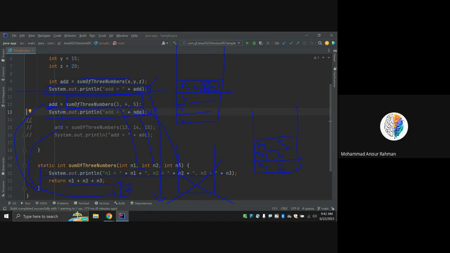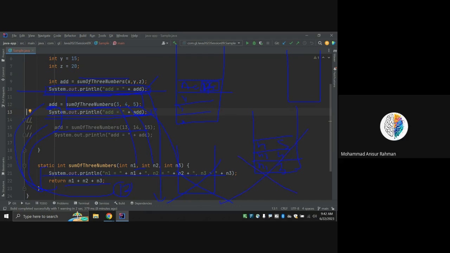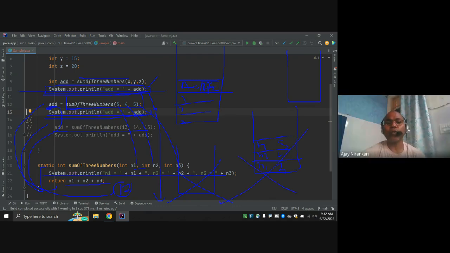So what happened, I also uncomment here. Then again it goes to a new stack for the sum of 3. Whenever control returns from here, it is going to be destroyed. Next time again, I am going to create a call for 13 plus 14 plus 15.